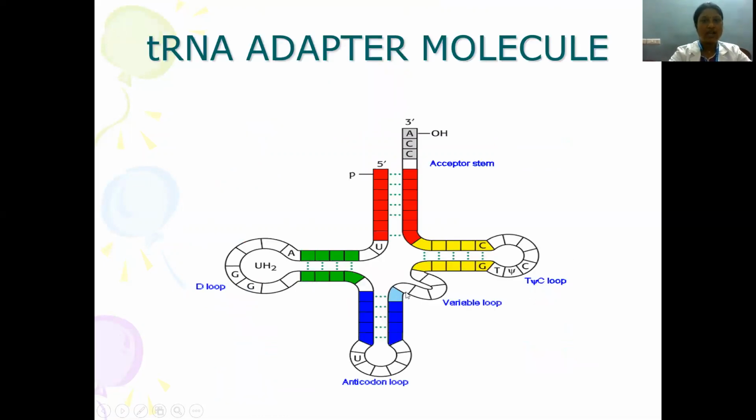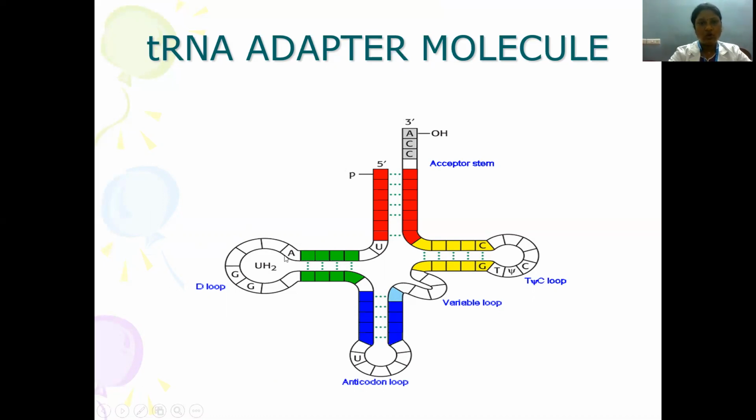So this is the tRNA adapter molecule. It has got stems and loops. One is the acceptor stem. Second one is the D loop. Third one is the anticodon loop. Fourth one is the variable loop. And fifth one is the TC loop. This acceptor stem has the sequence CCA at its 3' end and a hydroxyl group attached to the last nucleotide at the 3' end, which is the accepting arm for the incoming amino acids to be associated to the polypeptide chain.